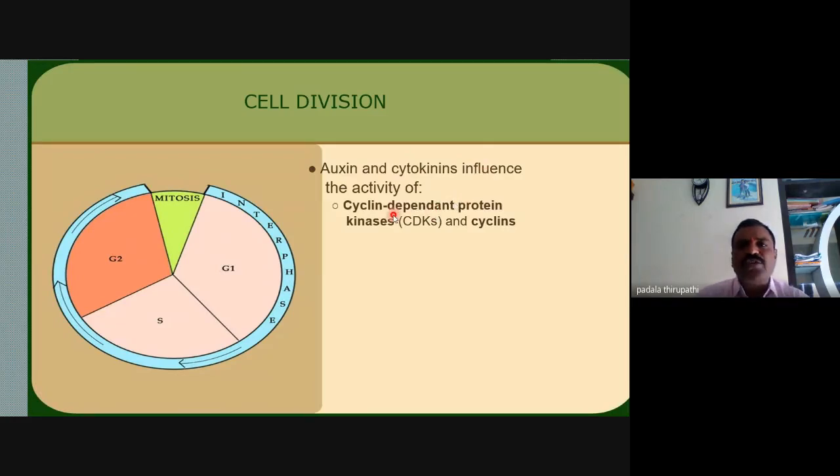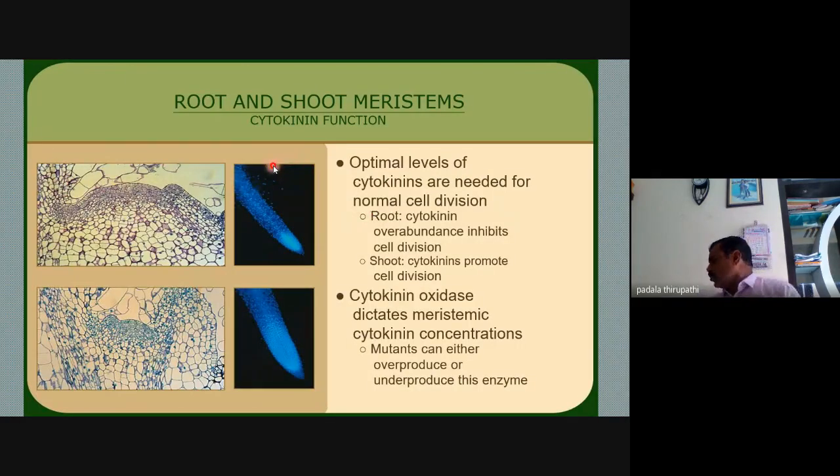And the root and shoot meristems. By these cytokinins, optimal levels are needed for normal cell division. In the root we observe that cytokinin overabundance inhibits cell division.